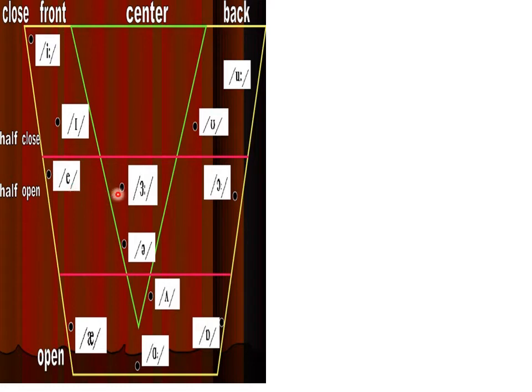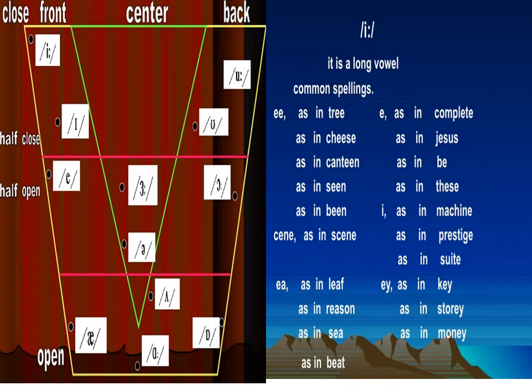These are half open, and this one is open. So this is front, front, center, and back. Now we can take these pure vowels one by one.